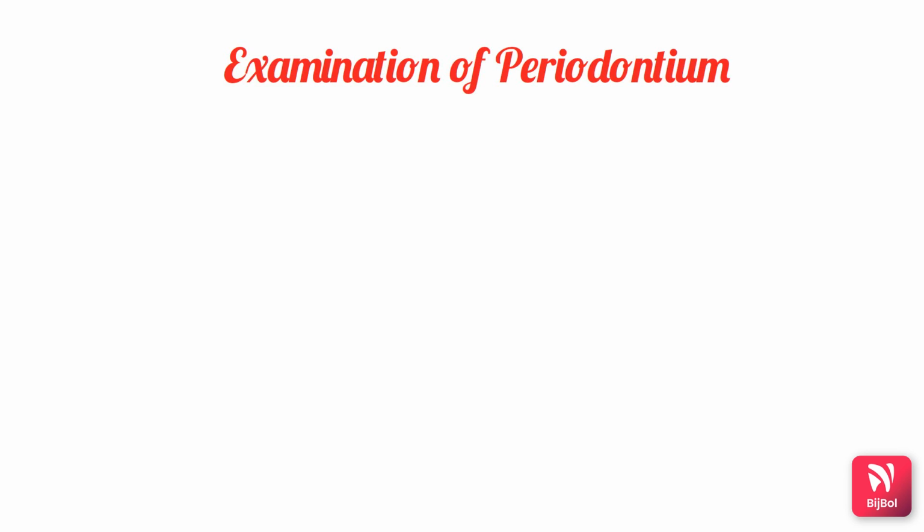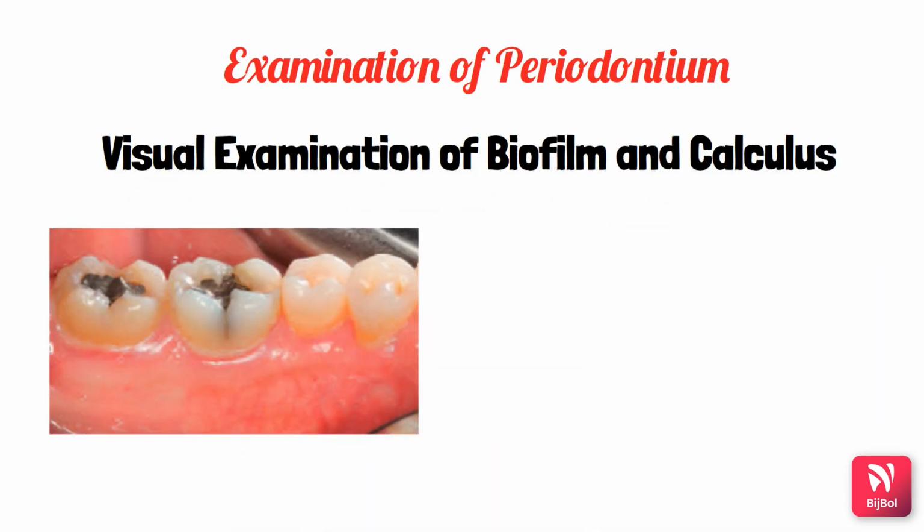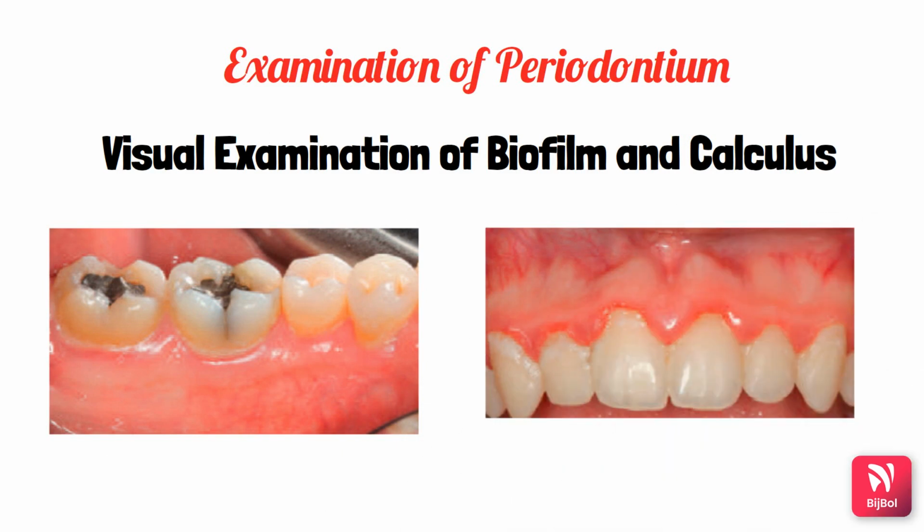In the examination of the periodontium, first you need to perform the visual examination of the biofilm and calculus. Immediately when the patient comes, you should not directly put a periodontal probe, because that will be very uncomfortable for the patient. So first you need to examine for the biofilm and calculus, because those are the main factors that are responsible for the periodontal disease, isn't it? So first, you need to examine the biofilm and calculus. Later, you need to place the periodontal probe.